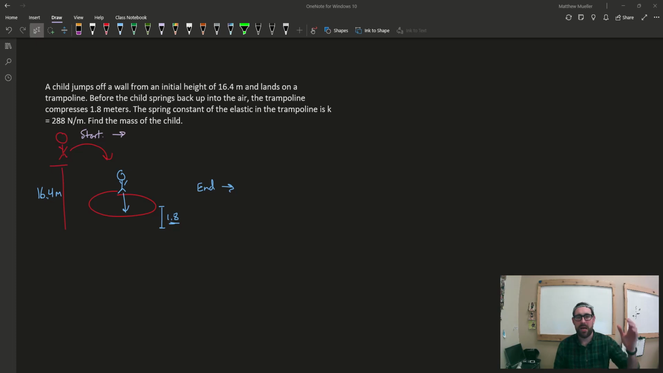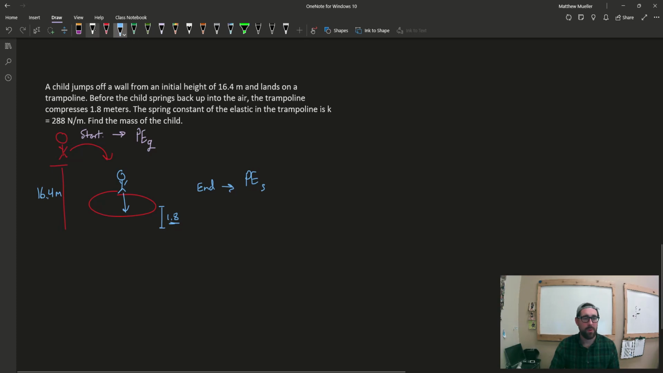Okay, so in this last problem, a child is jumping off a wall onto a trampoline, and I can't get over that the height is 16.4 meters, a super tall wall. Before they spring back up into the air, the trampoline compresses 1.8 meters. So what that means is all the energy from the jump is converted into the trampoline. At the beginning of our jump, it's all potential energy due to gravity. After our jump, it's gone from potential energy due to gravity to kinetic energy into the spring. So now it converts from kinetic energy back into spring potential energy. And so we're going to have potential energy due to a spring, not gravity.